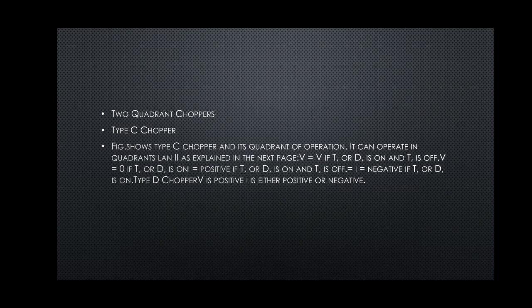The direction of current we can indicate as the direction of the SCR or the diode. So current will be either positive or negative, but the voltage will always be positive. Thus class C chopper operates in the first and second quadrant of its characteristics.